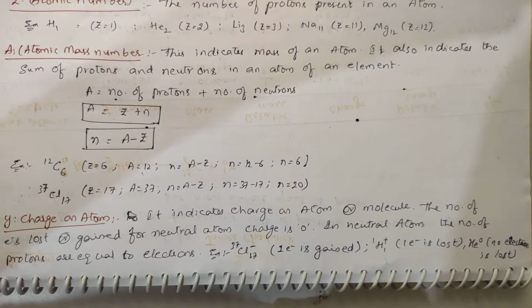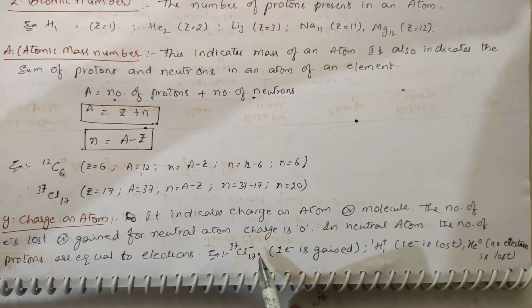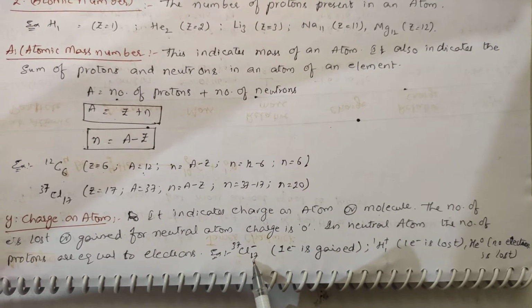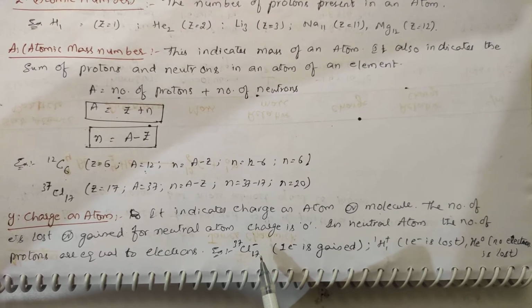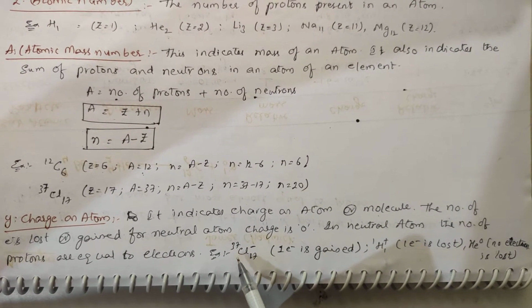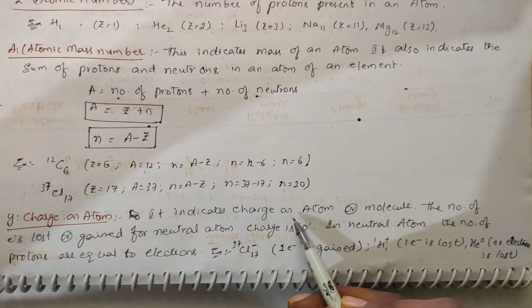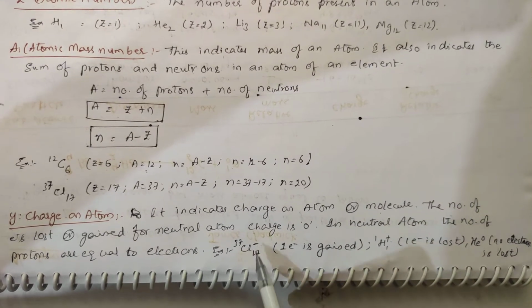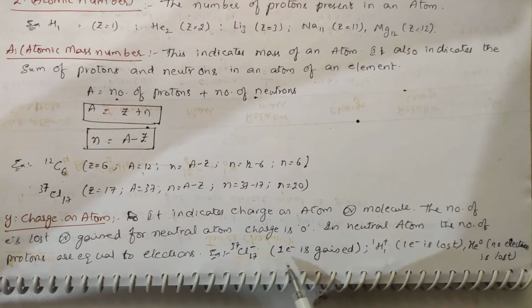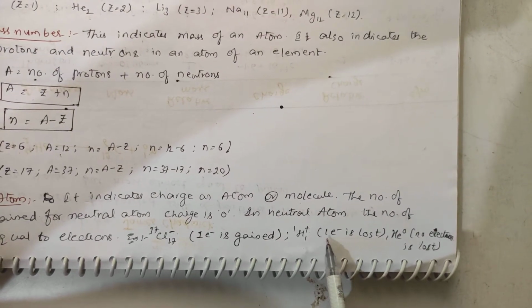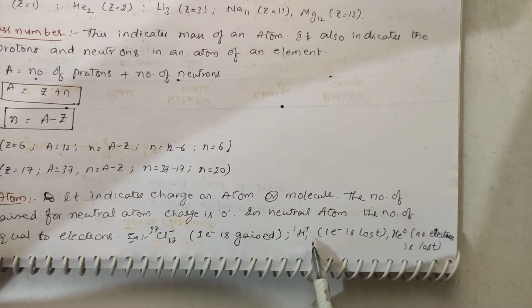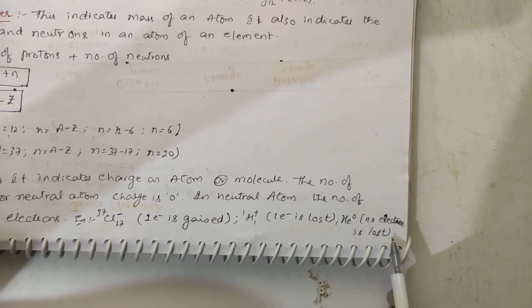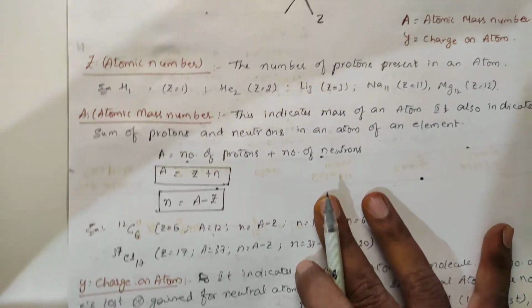But if I put the sign of minus, what does that indicate? Minus on any atom indicates electrons gained, meaning more electrons are present in addition to the atomic number. How many extra are there? The number of extra electrons added to that particular atom is indicated by this sign. If electrons are added, it is indicated with minus. If electrons are lost, it is indicated with plus. So here, minus 1 means 1 electron is gained. If I represent a plus charge, it means 1 electron is lost. Suppose it is indicated for helium like this, no electron is lost. This sign is only talked about with respect to electrons.